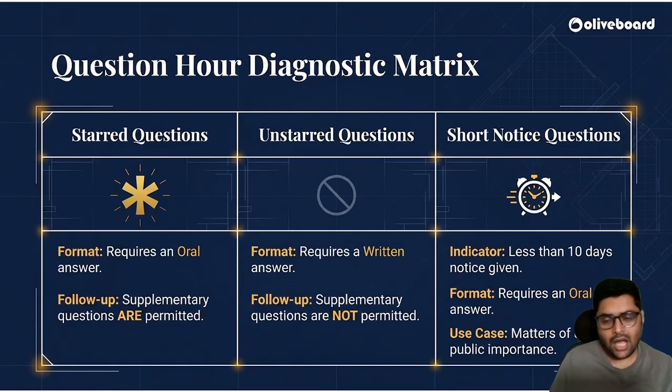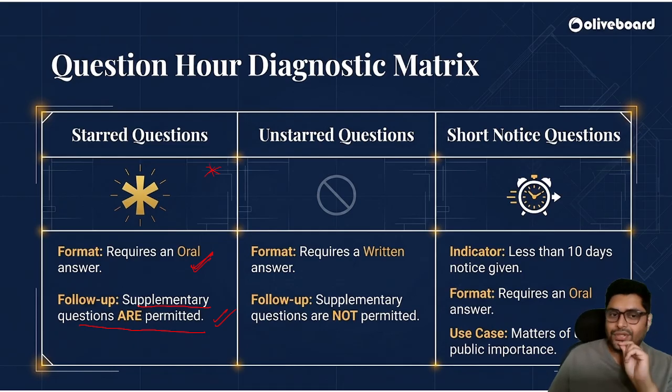Now there are three kinds of questions which can be asked in the Lok Sabha. What are these? First is starred questions. So you can imagine a star, correct? These starred questions will require an oral answer. Okay, an oral answer. If I have asked a starred question to you, you reply to me orally. Supplementary questions are permitted. So if a starred question is there, I ask you orally, you reply to me orally, and then again I can ask a question of you.